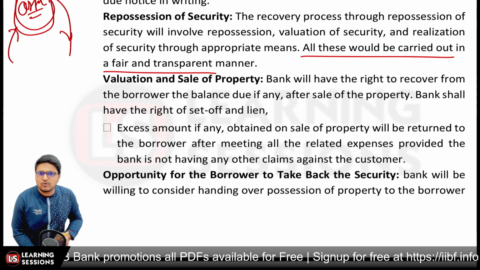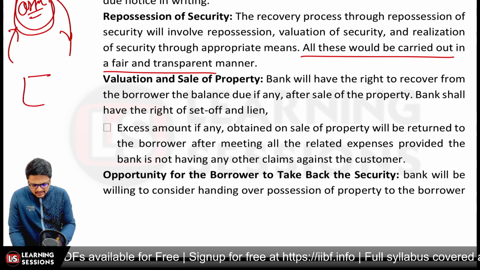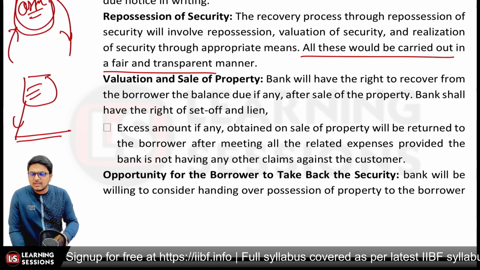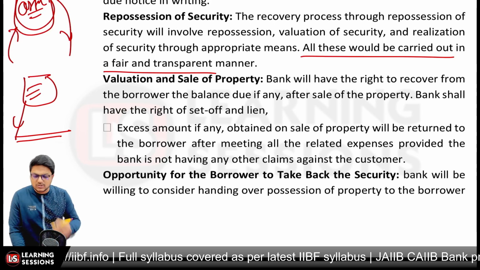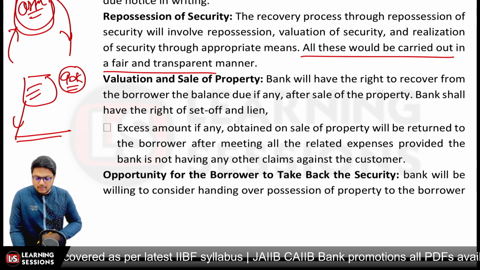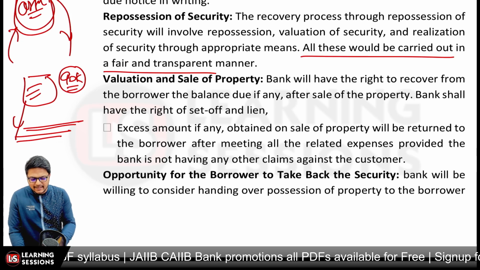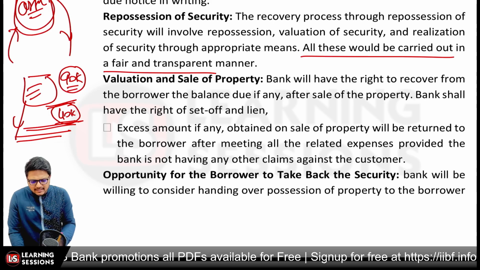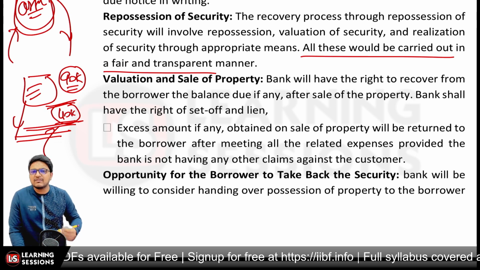So the bank will have the right to recover from the borrower the balance due. Let's say the bank has financed an asset, and the bank took repossession of the asset and sold it, but the bank was not able to recover the full loan amount, right? So the full outstanding amount was not recovered. Let's say the total outstanding amount was rupees 90,000, but the bank is not able to get the full 90,000 even after selling the asset. Let's say the bank recovered only 40,000 rupees. Now, in that scenario, the bank can recover the rest of the amount from the borrower. It's not the case that even after selling the property, the bank has no right over the balance.